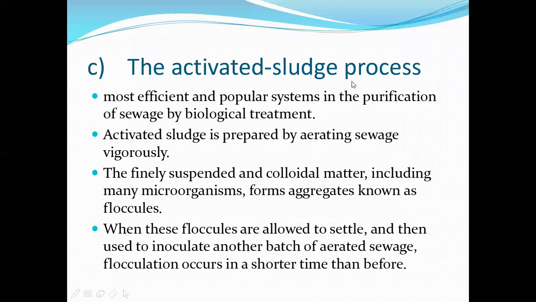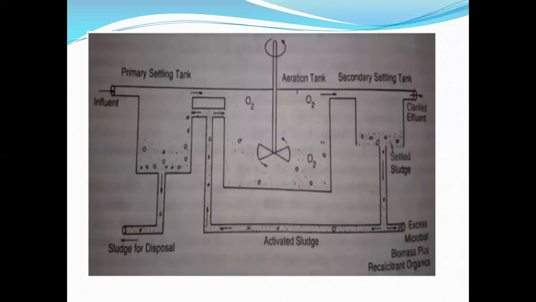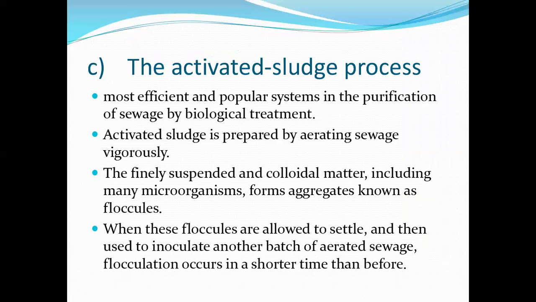Next, the activated sludge process. This is the third method in the aerobic process of secondary sewage treatment. Here, one thing you have to remember, we are talking about sludge. Sludge means, as we have understood till now, whatever settled material there is.